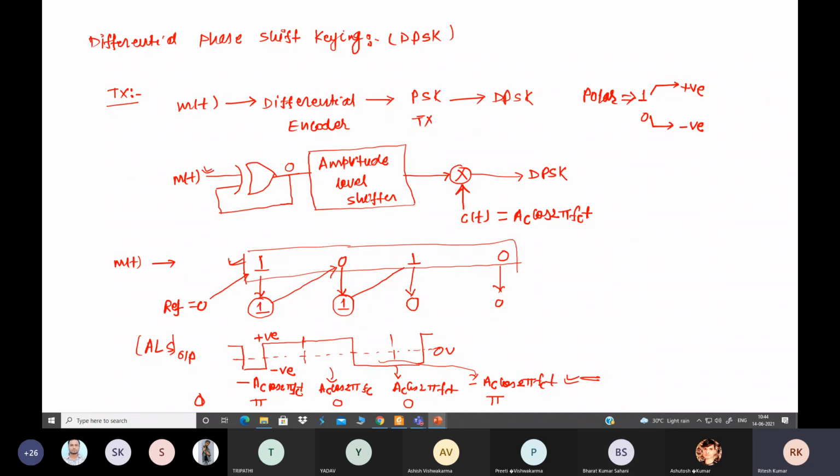the DPSK transmitted signal. Suppose any bit sequence is given for m(t), and we are asked to write what the DPSK representation or DPSK signal will be. So this is our DPSK signal: minus Ac cos 2 pi fc t. This is the modulated output.